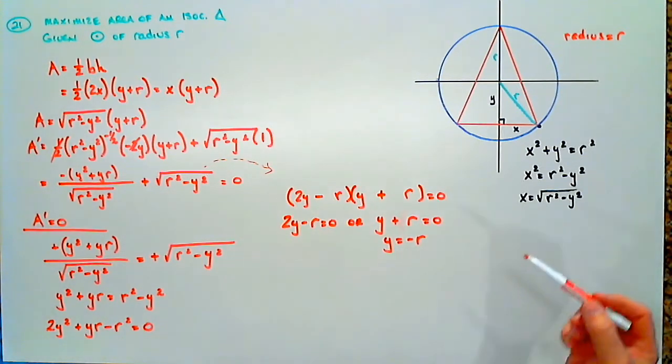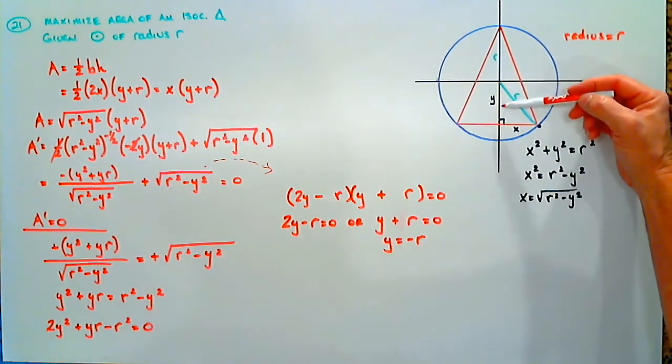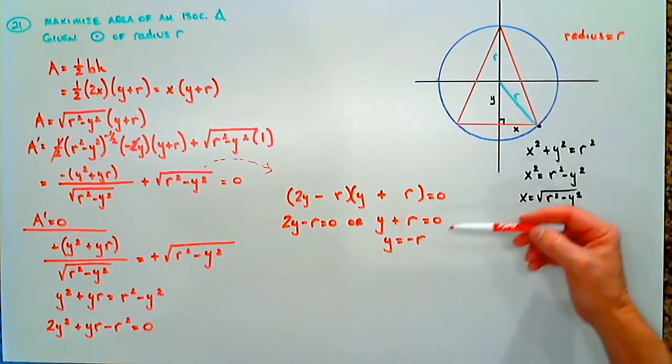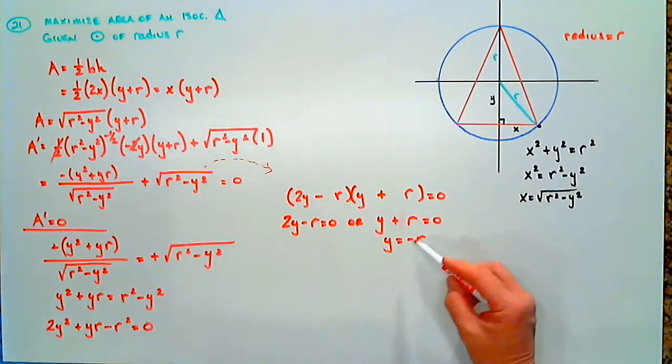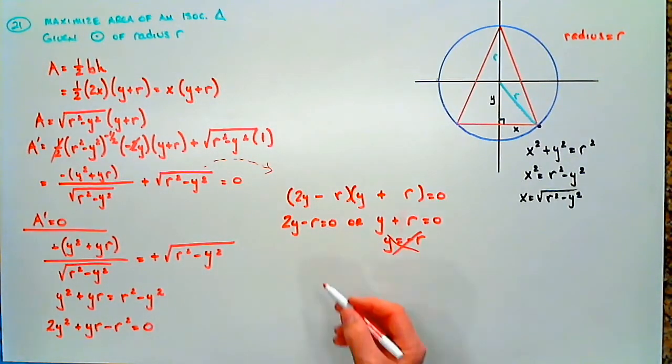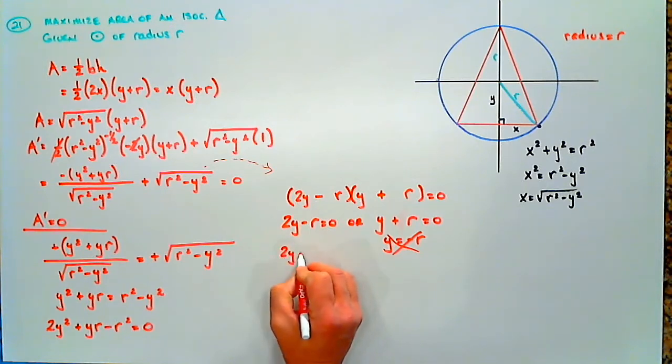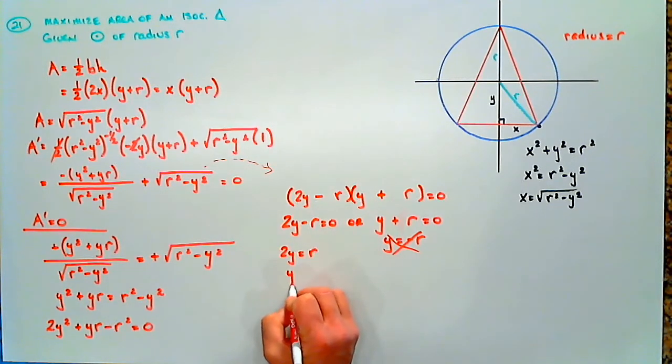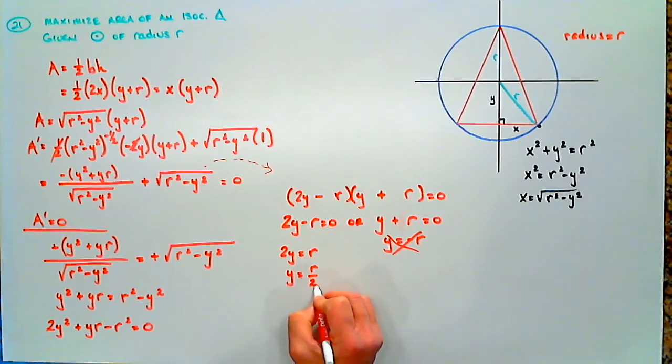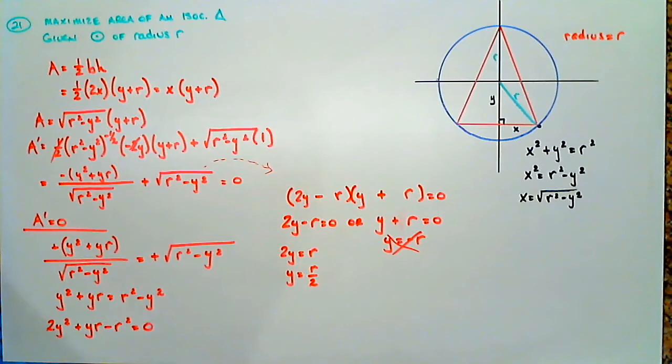Now that makes no sense. This y value right here can't be a negative the radius. The radius is a positive number, so minus r is a negative number. So this gets eliminated. So what do we get from here? We get 2y equals r, or y equals r over 2. Now, they asked us in problem 21 to find the dimensions of the isosceles triangle. They want the dimensions of the isosceles triangle of largest area, all right?